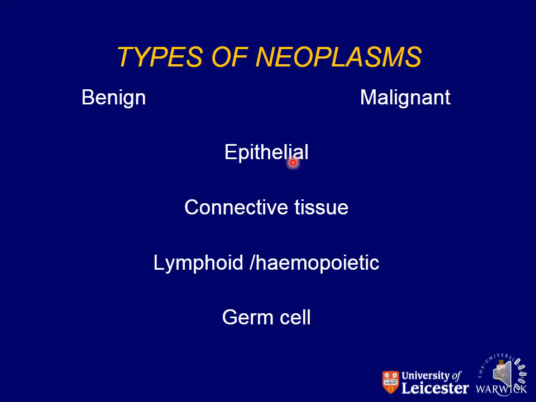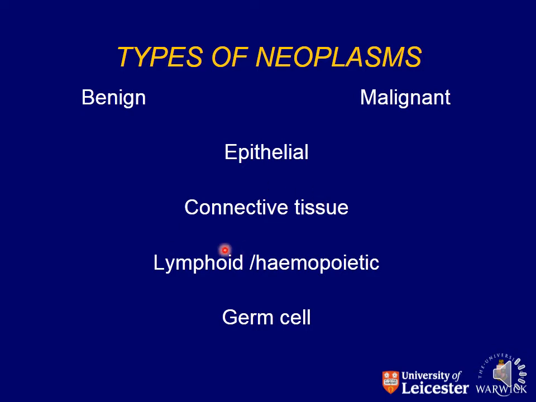If the tumor is of epithelial nature and it is benign, then we use the suffix oma at the end, and if it is malignant, then we use carcinoma as a suffix. And if the tumors arise from the connective tissue and are benign, similarly we use the suffix oma. If these are malignant tumors arising from the connective tissue, we use the suffix sarcoma for those tumors.